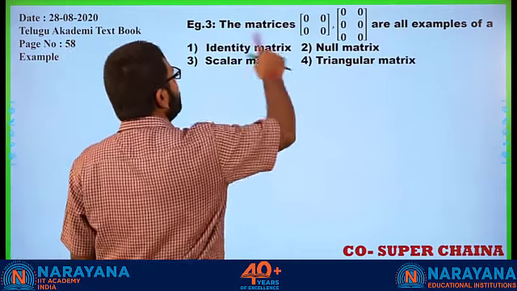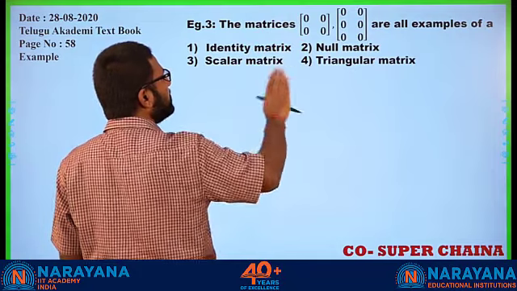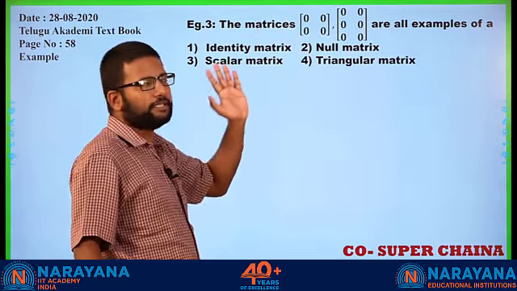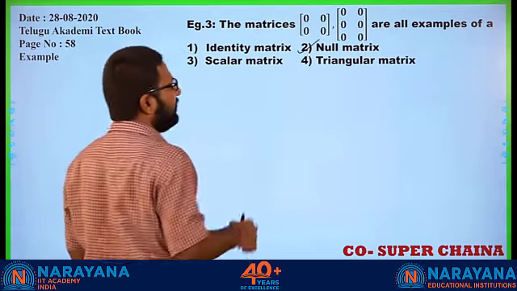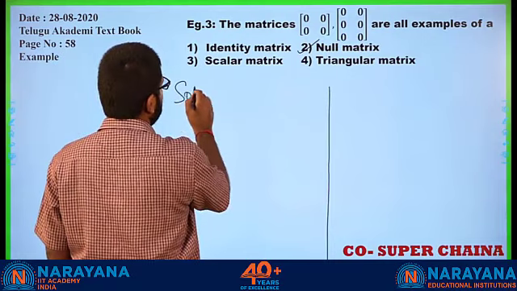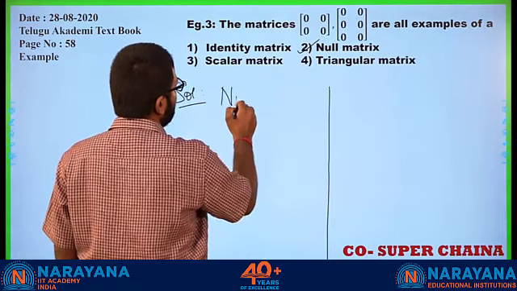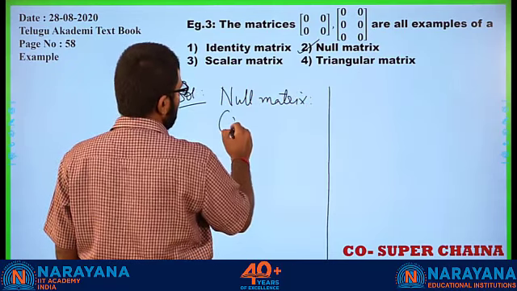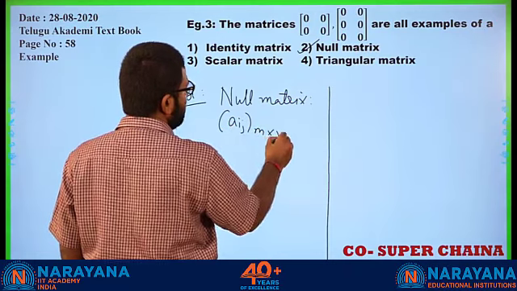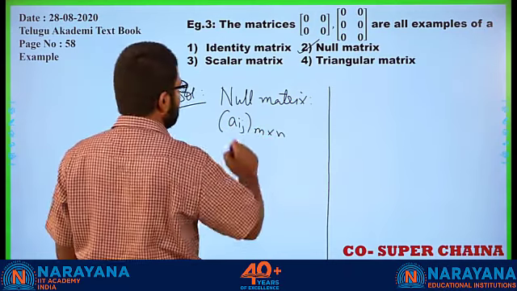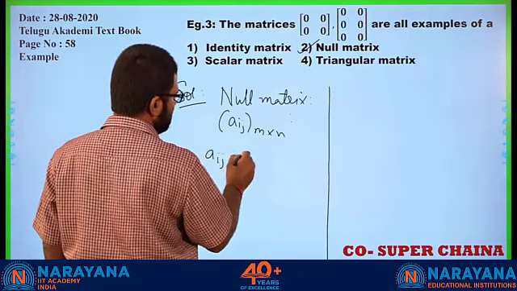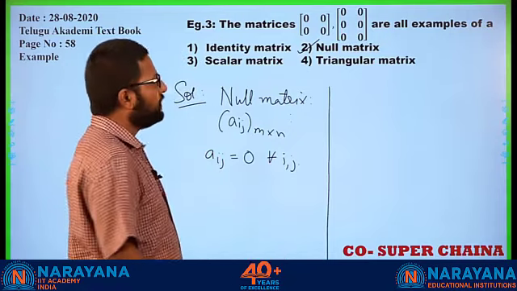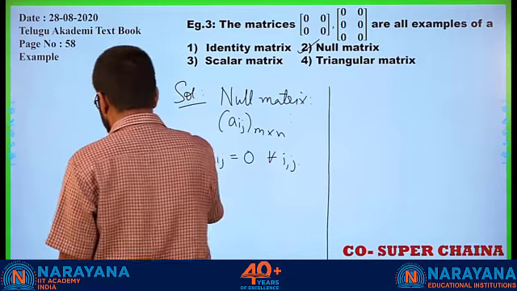The matrices 0 0 0 0, 0 0 0 0, etc. are all examples of null matrices. Here, no need to write a definition, because when all the elements are 0, we know it is a null matrix by definition, right? So, just for the sake of completion, a null matrix A = [Aij], here it need not always be a square matrix, would be such that Aij is equal to 0 for all i and j, right? That is a null matrix. Alright.